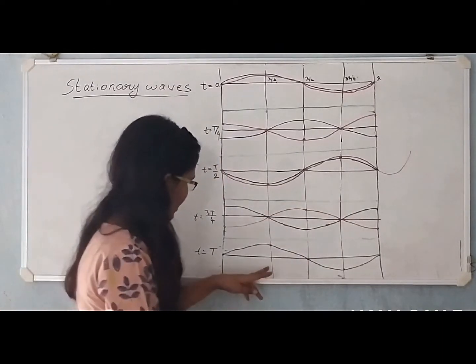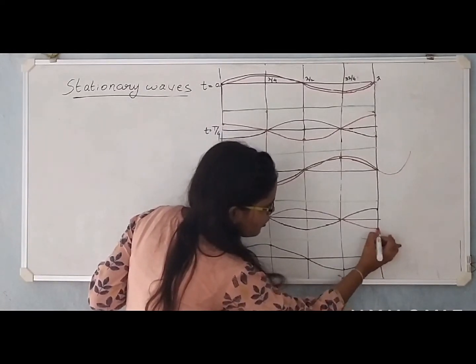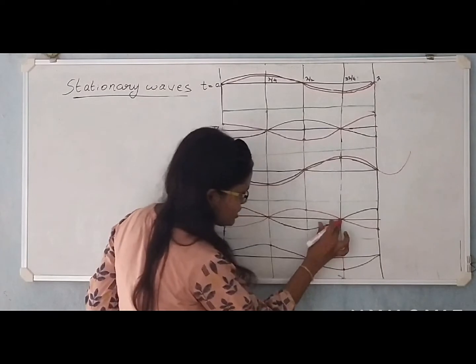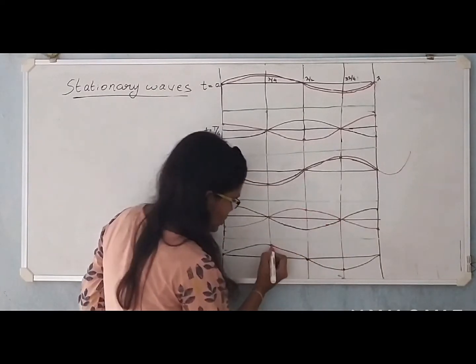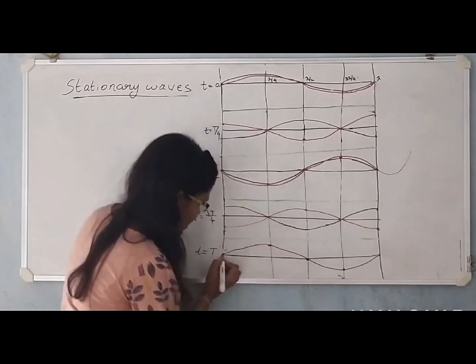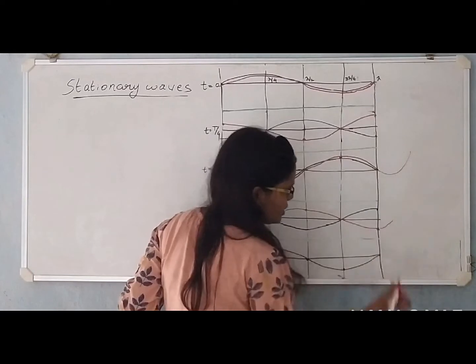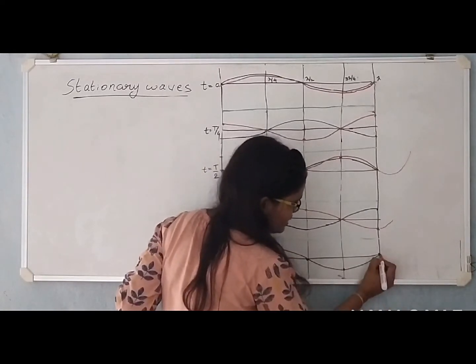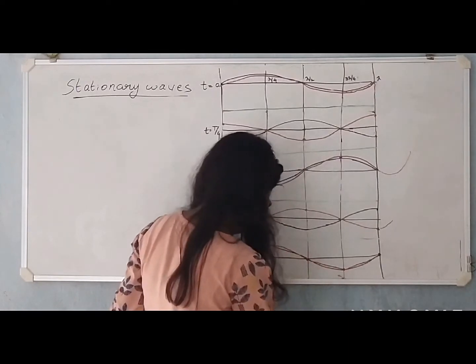Now at t is equal to T, this is the point of trough which gets transferred here. This is the node that gets transferred here. Here is a crest, so it gets transferred here. Here is a node that gets transferred here. So this is the trough. The previous point might have been a node, which will get transferred here. The reflected wave will look something like this.